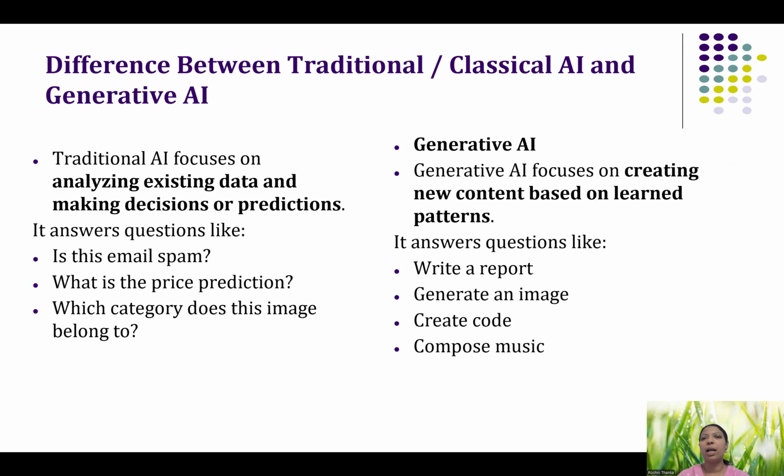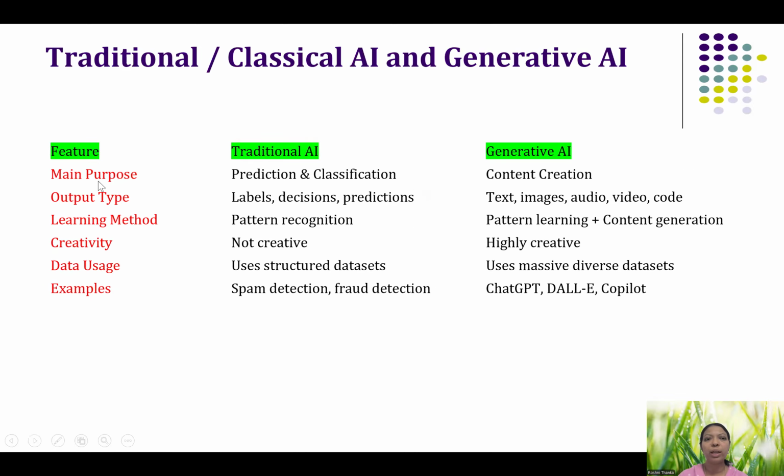For example, if we ask it to write a report on a particular topic, that content may not be available in the same way, but it can give it in the customized way we like. It can generate a new image, new code, new music, and so on. So here is a meaningful comparison between traditional AI and generative AI. Traditional AI means the purpose is just decisions, predictions, or classification.